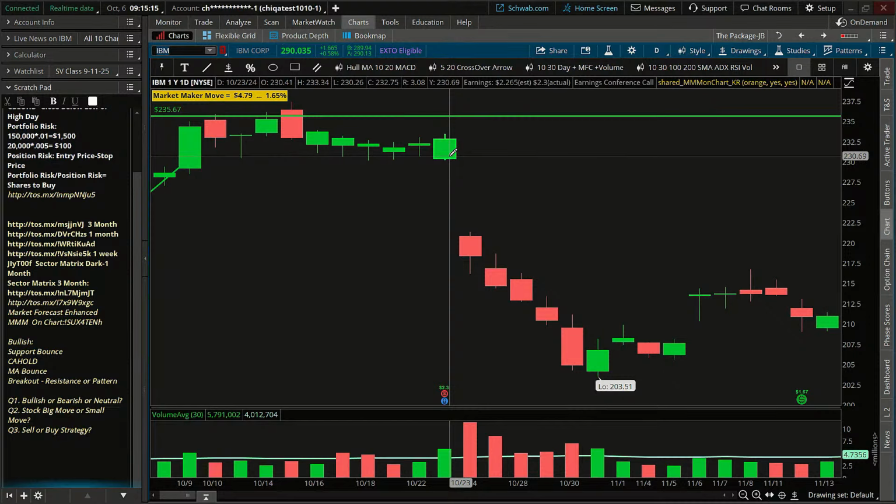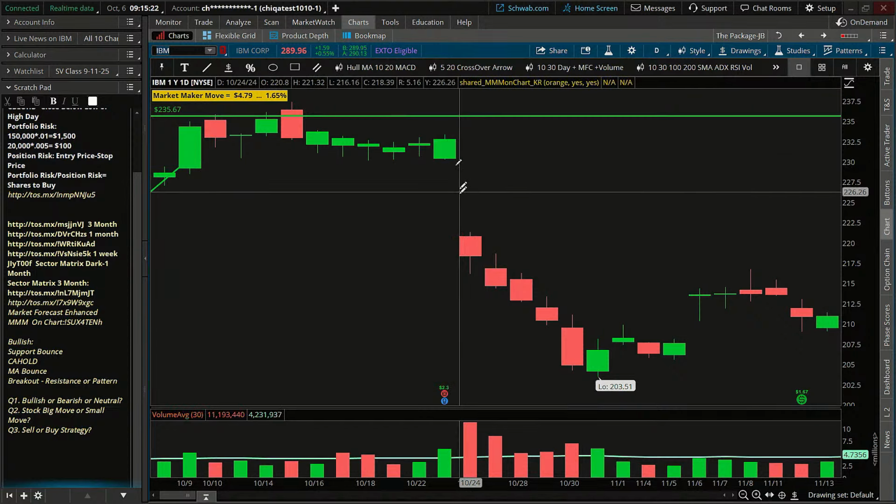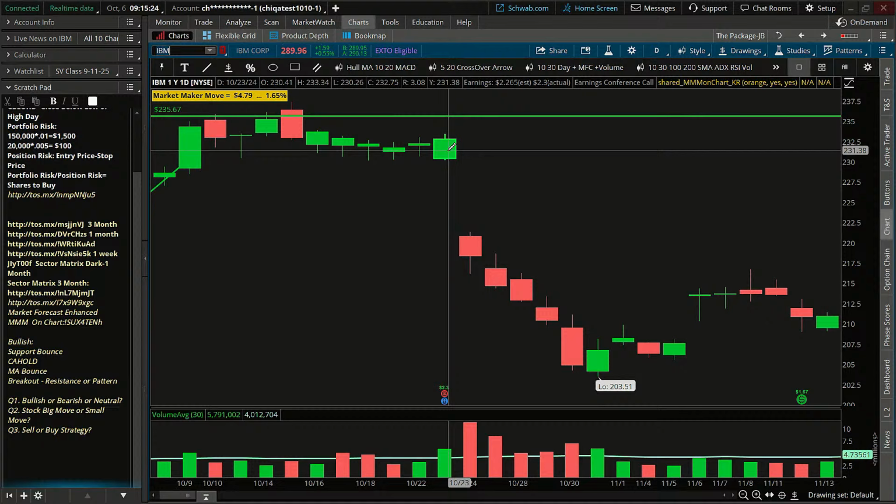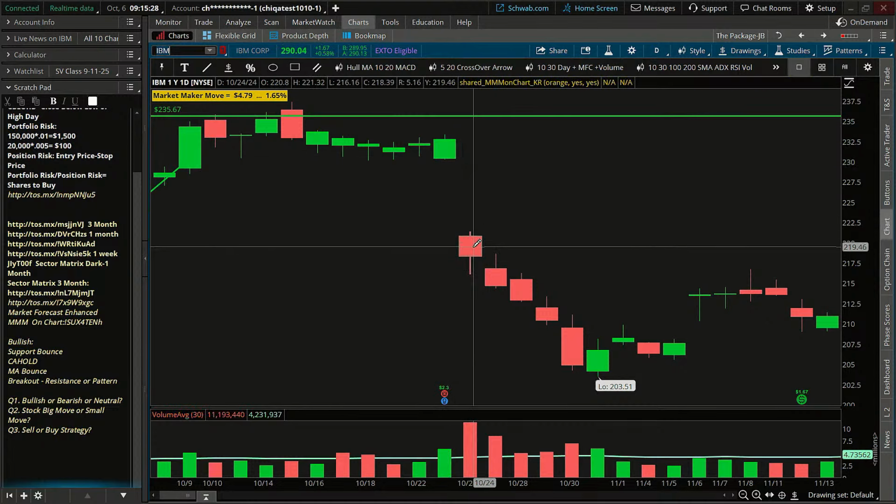I won't drag you through the whole process, but basically I went through each of these earnings and asked what the closing price was on the day before they announced, and what the closing price was after. Here on IBM, this move was about $16.59. That's not a bad size move for a $200 stock.